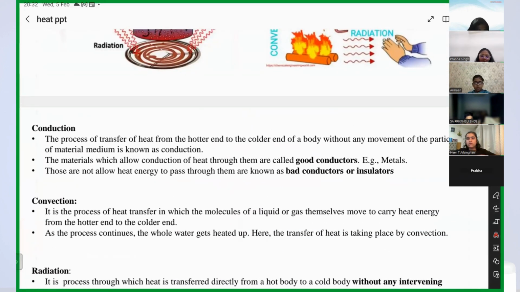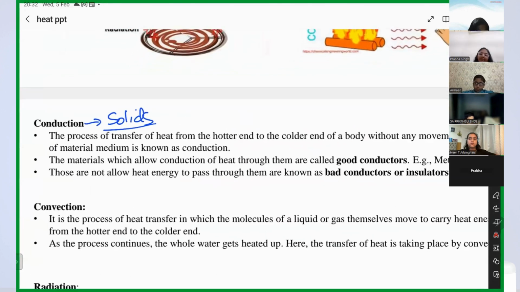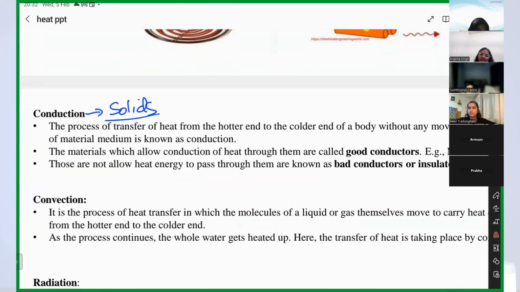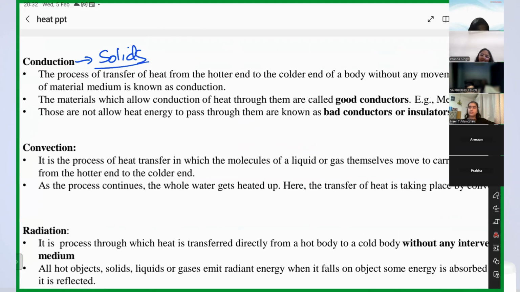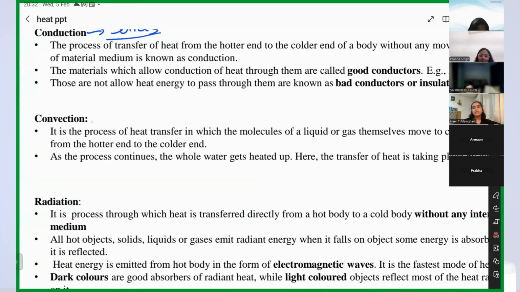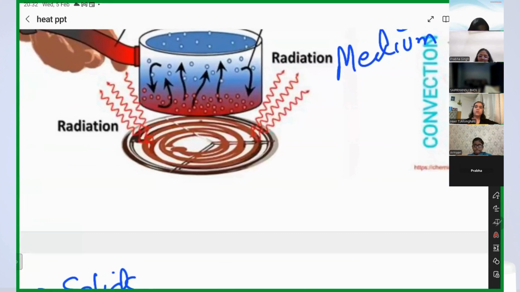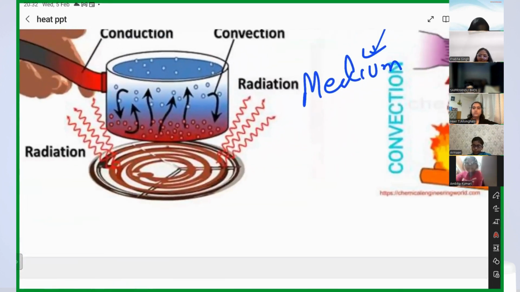So there is one limitation of conduction: it can take place only in solids. Got it? Now, if you want to transfer heat in liquids and gases, what will you choose? Convection. What happens in convection? Here you can see this pan, right? In this pan, we have water.